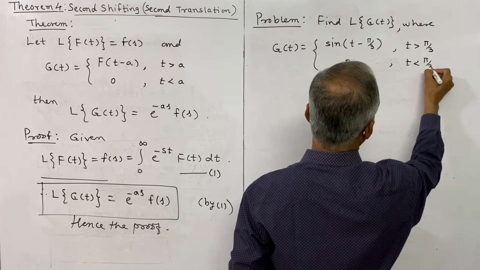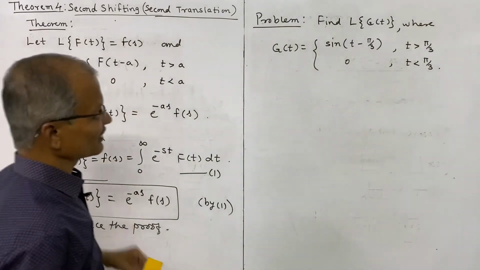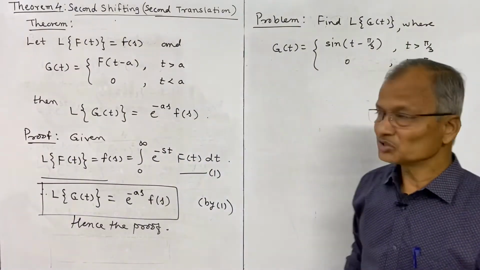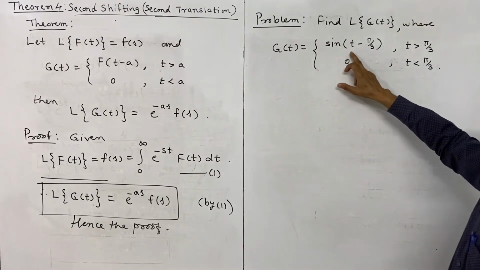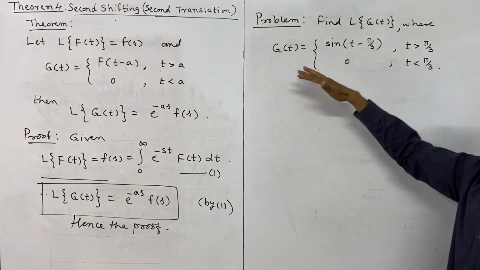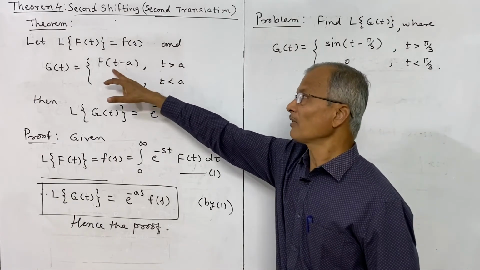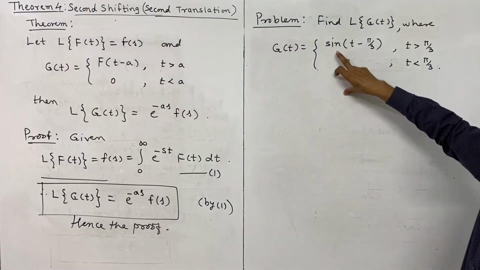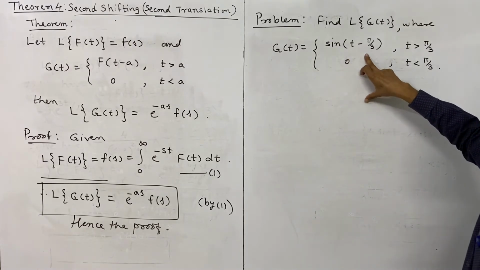Now it is obvious that we should use this second shifting theorem, because the function g of t is defined in that form. It may be sine, cos, exponential or algebraic function, but it has the form f of t minus a. So f can be considered here as sine, and then it is sine of t minus pi by 3.